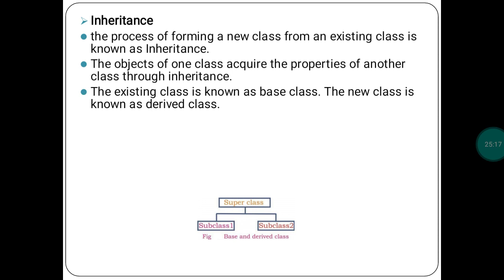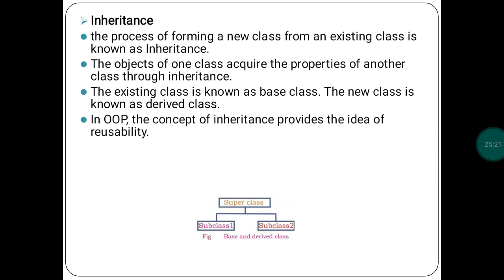The existing class is known as the base class. The new class is known as the derived class. In the OOP concept, inheritance provides the idea of code reusability.